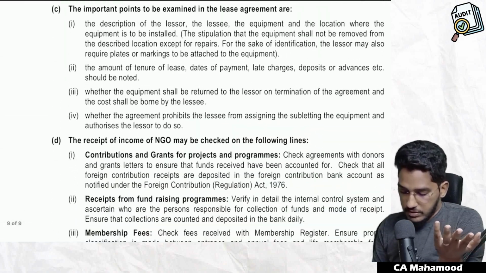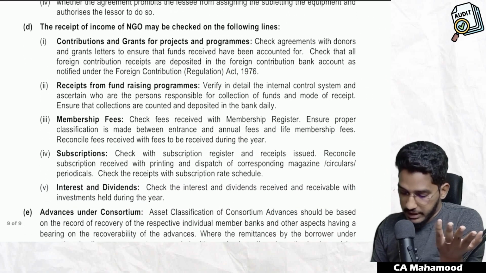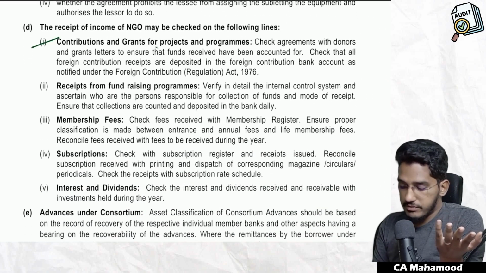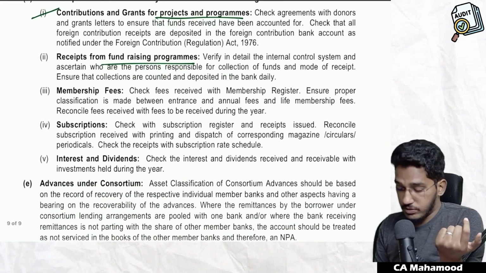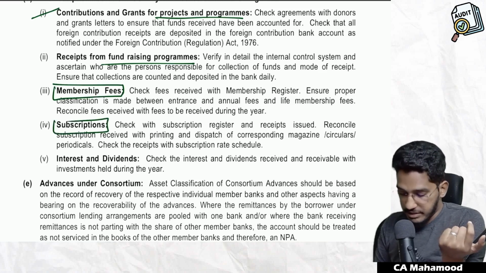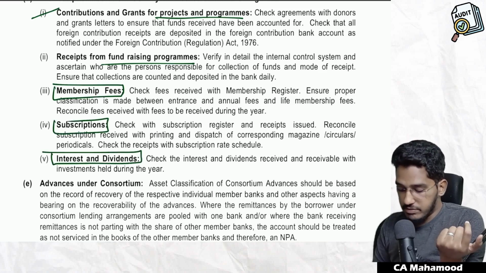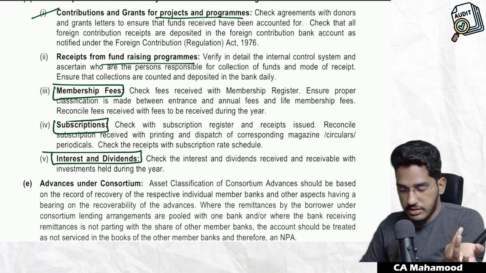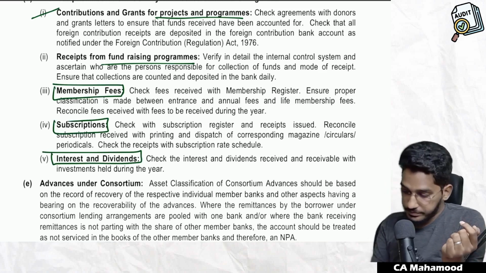This also we have understood in our classes. The same thing they try to say here. So contribution and grants for projects and programs that they will get. They will do fundraising programs for that also, from that also they will get income. They will have members, from members membership fees will be there. They will have magazines, from that subscription income will be there, and even if they have any investments, from that interest and dividends also they will receive. That also you need to check.